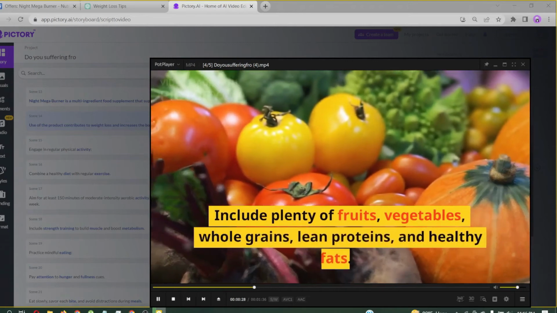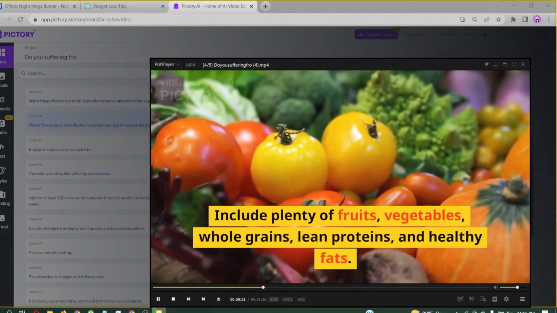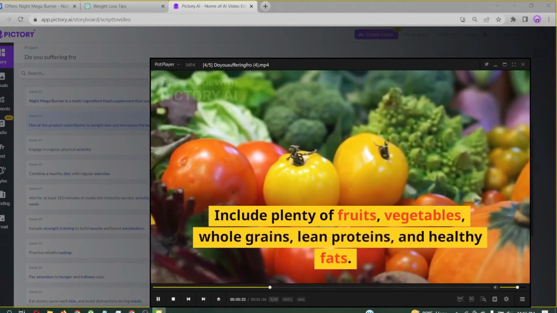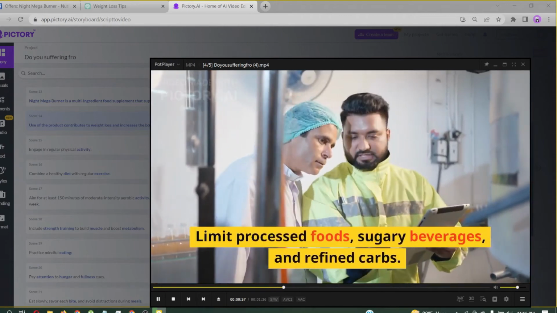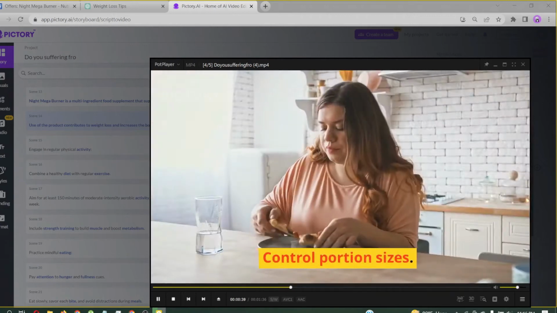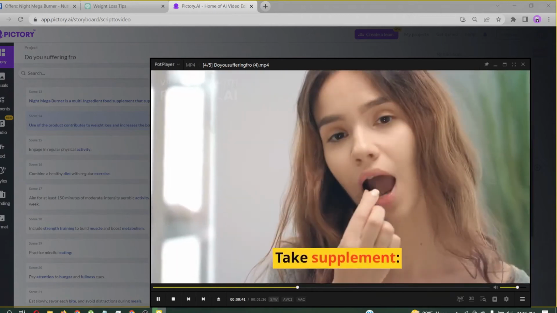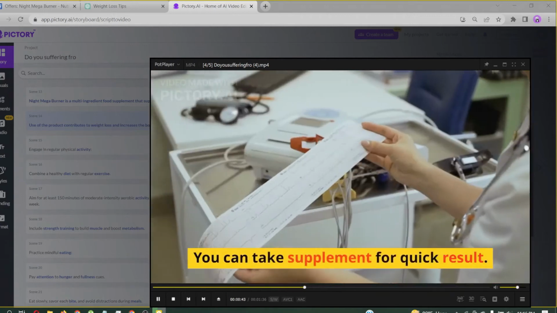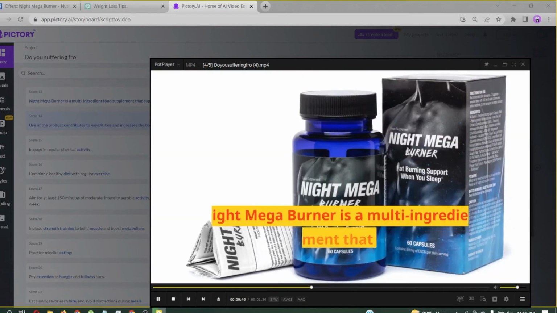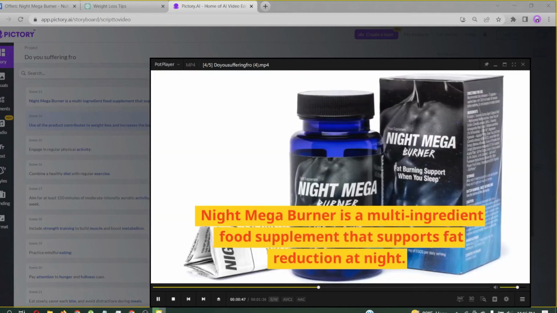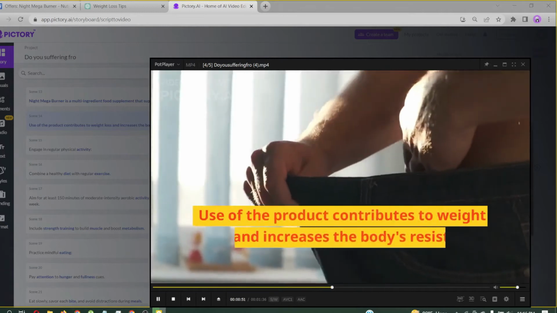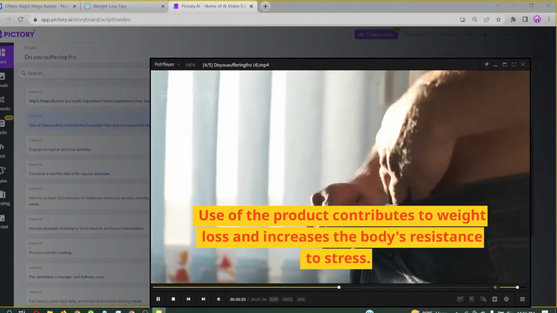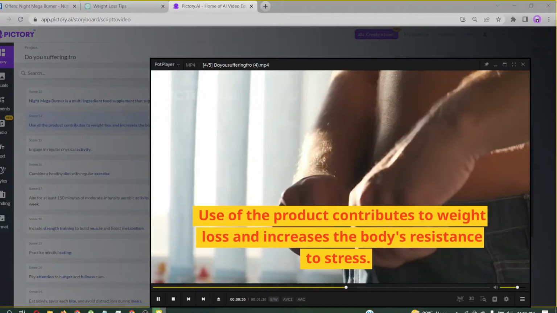Include plenty of fruits, vegetables, whole grains, lean proteins, and healthy fats. Limit processed foods, sugary beverages, and refined carbs. Control portion sizes. Take supplement. You can take supplement for quick result. Night Mega Burner is a multi-ingredient food supplement that supports fat reduction at night. Use of the product contributes to weight loss and increases the body's resistance to stress.